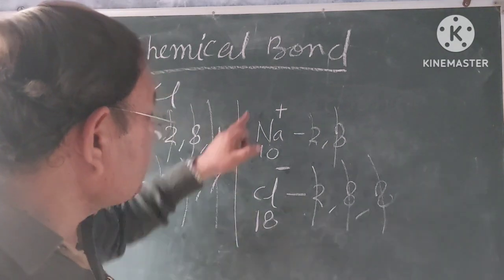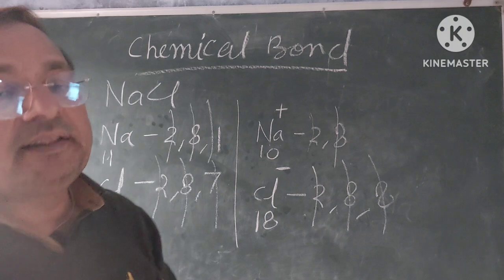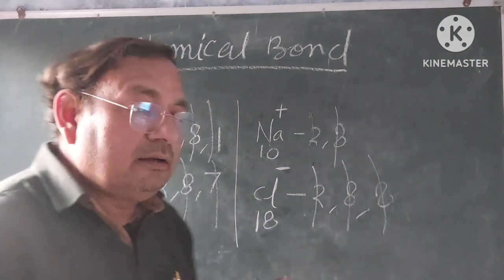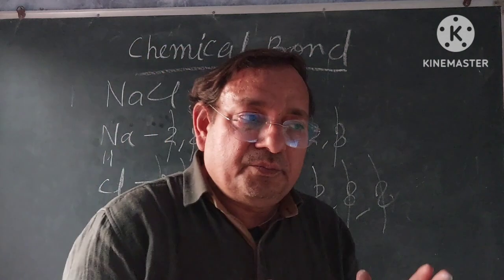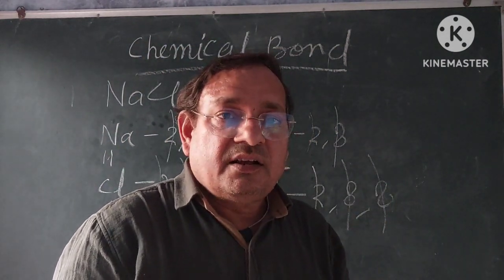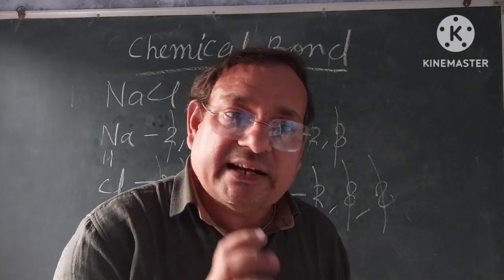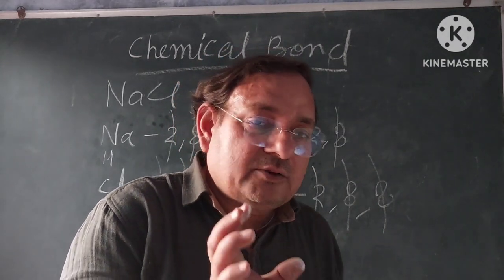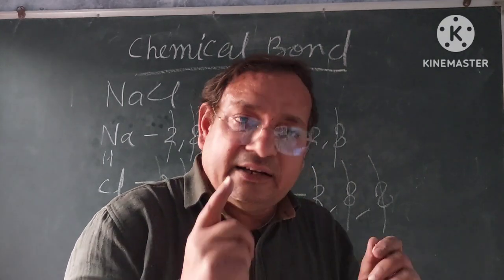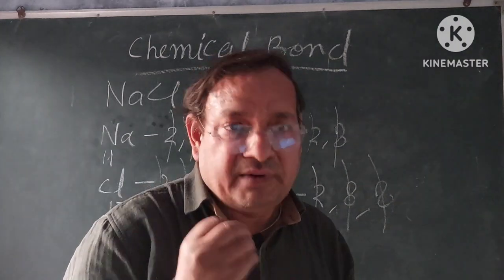Now these two ions, sodium ion and chloride ion, come close together, and between the two ions the opposite charges get attracted by a force, that is an electrostatic force. This electrostatic force tries to join sodium ion and chloride ion to form a sodium chloride molecule.